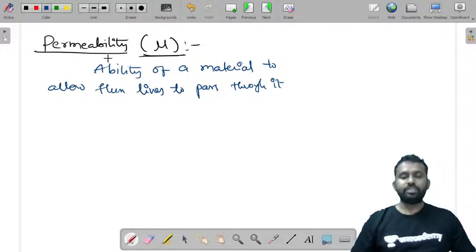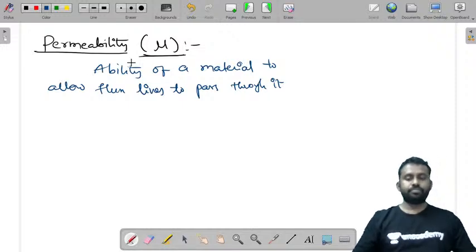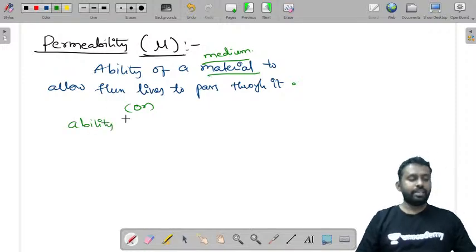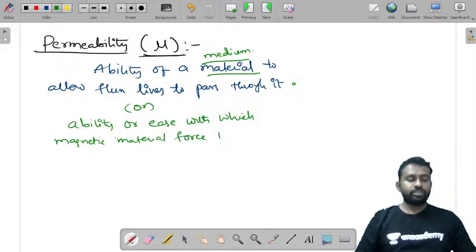Permeability can also be defined as the ability or ease with which a magnetic material forces the magnetic flux through a given medium.